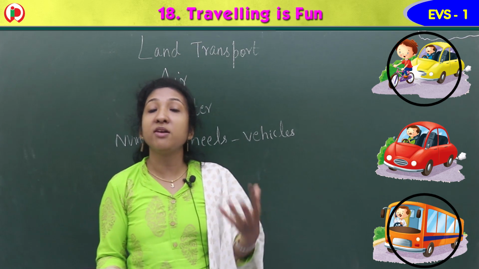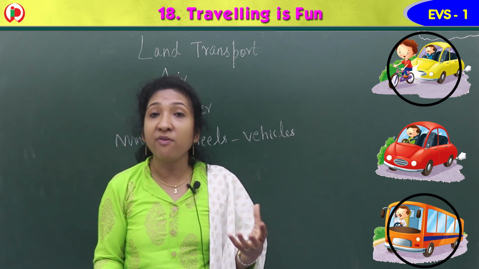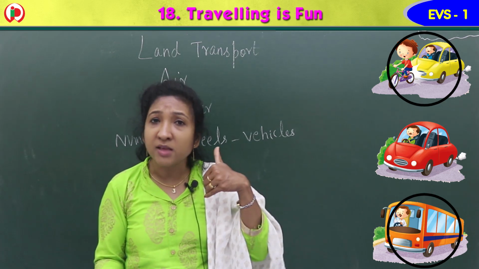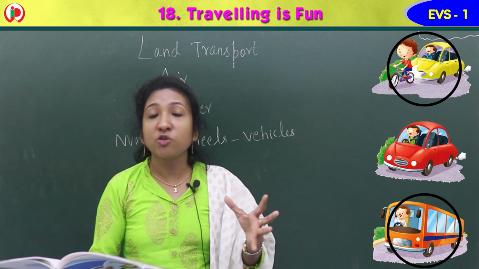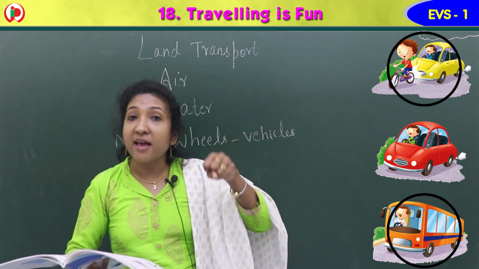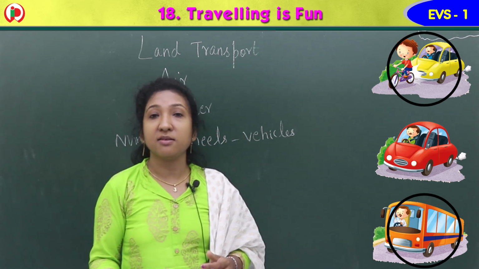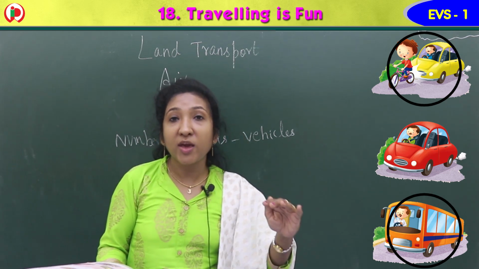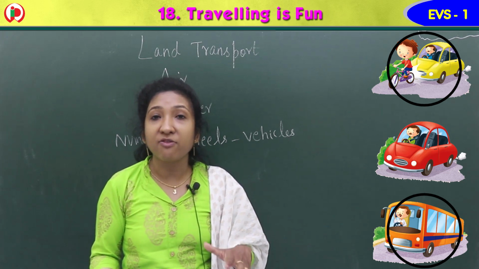Everyone who drives a vehicle should drive very carefully. They should not use the phone while driving. They should wear the seat belt when they drive a car, and when they drive a scooter or motorcycle, they should wear a helmet, isn't it? So all precautions they should take, all rules they should maintain while driving.